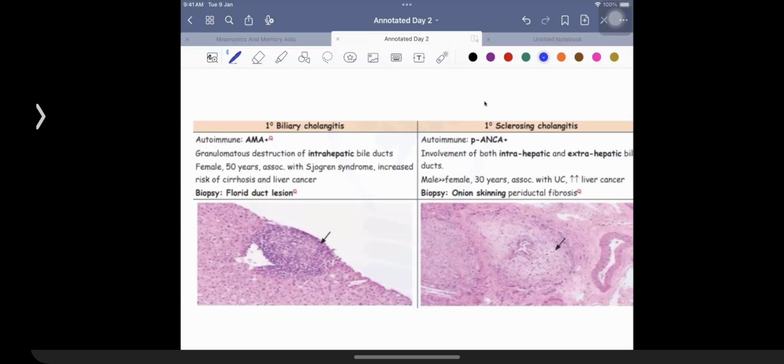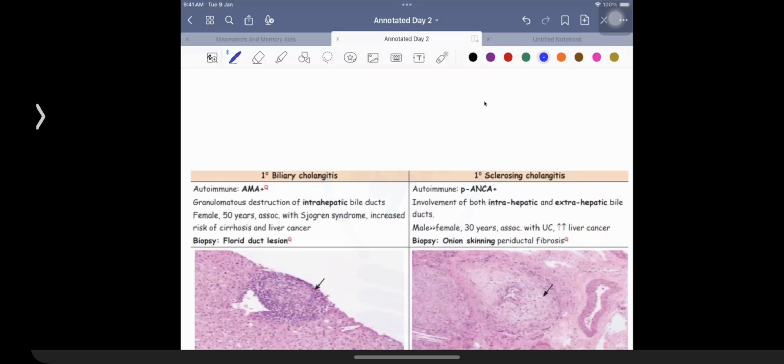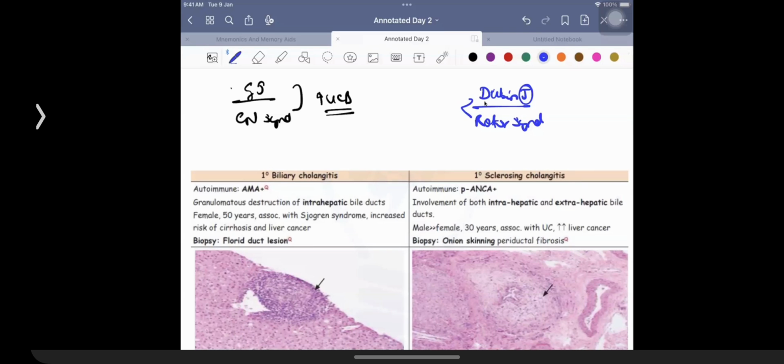But just for the sake of completion, we can talk about the causes of jaundice. So I hope verbally we can revise the fact that if I'm talking about two types of syndromes, one is Gilbert syndrome, the other one is Crigler-Najjar syndrome. These are the ones with increased unconjugated bilirubin. Whereas Dubin-Johnson syndrome or Rotor syndrome are the ones with conjugated bilirubin, right? So that is what you need to remember.